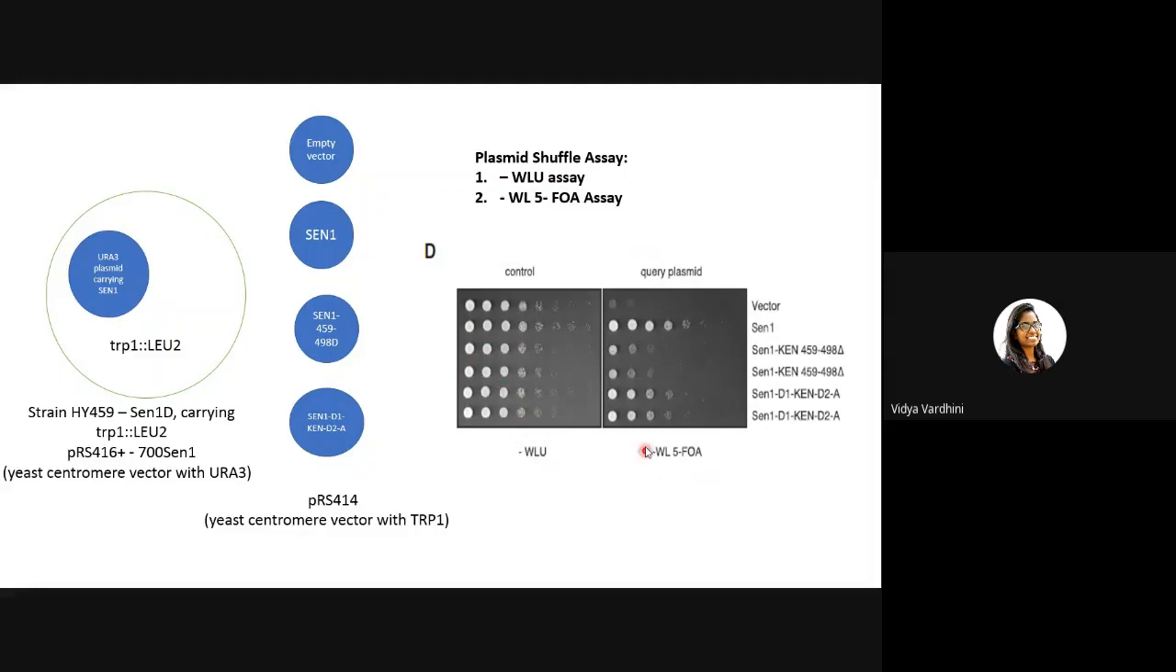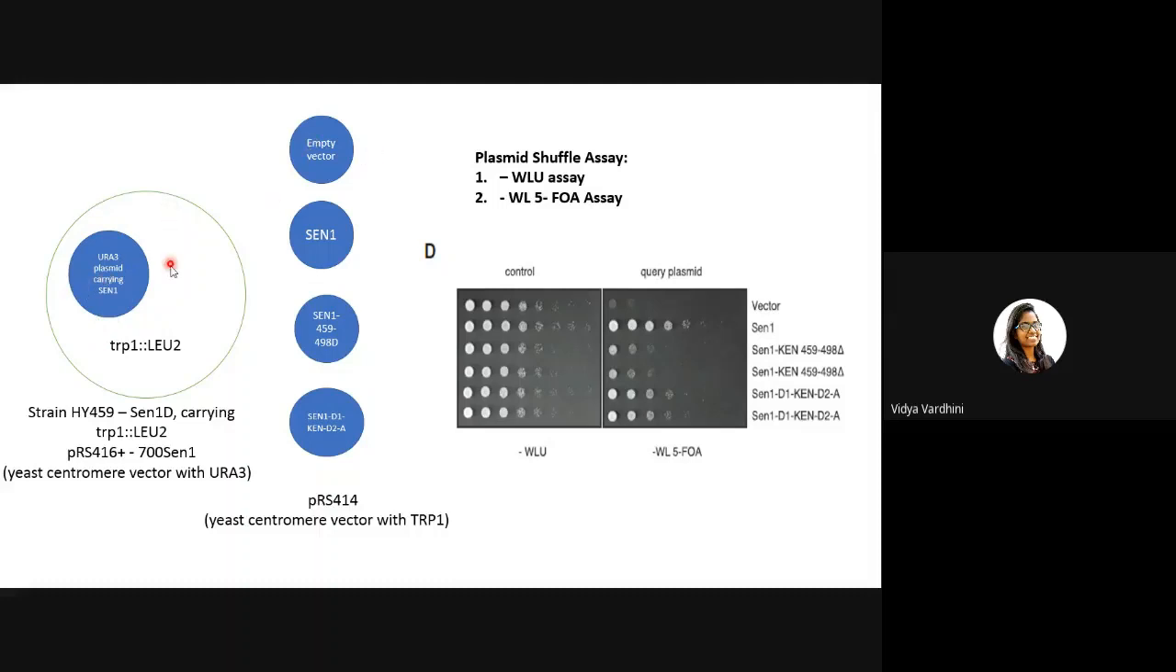And now they're transformed onto another plate in which they have 5-FOA. Okay, what this FOA does is that whatever Ura3 is being generated from this, transcribed from this, being produced from this plasmid, will be converted to a certain type of toxin which will kill the cells in the presence of FOA. So now why are we doing this? We've complemented our genomic SEN1 with plasmid carrying SEN1.